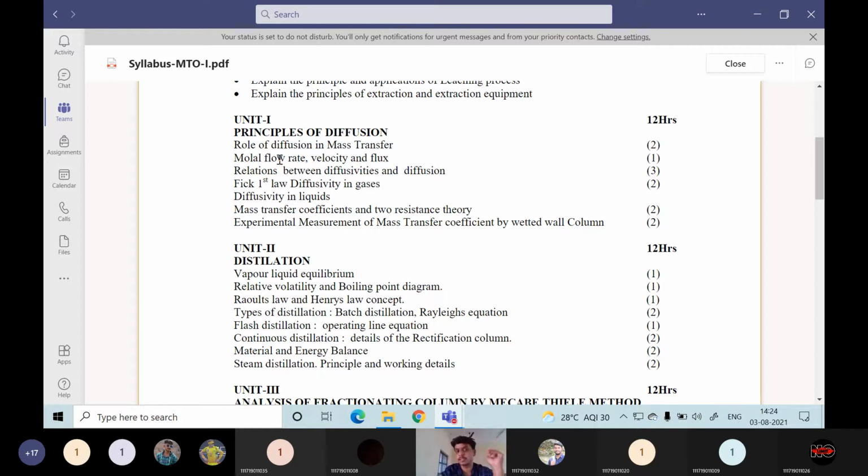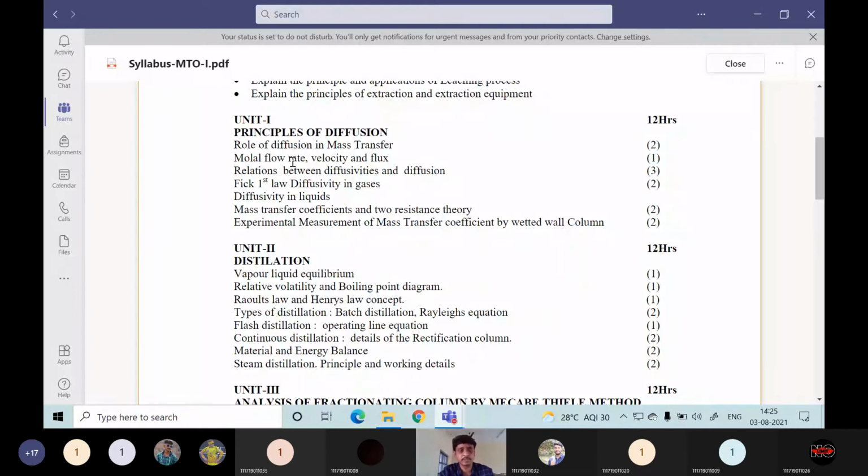Similarly, here also there will be equations to quantify the mass, which we will see in detail. Then the relationship between diffusivities and diffusion. What is the diffusion coefficient? To quantify diffusion, this is similar to velocity. In mass transfer, we call the velocity the diffusivity, indicated as DAB.